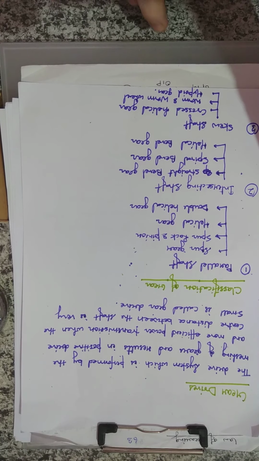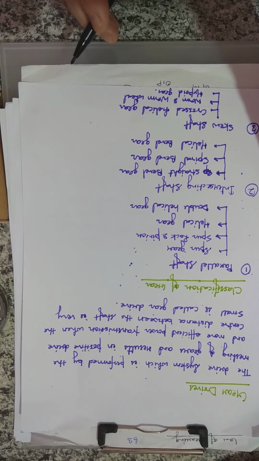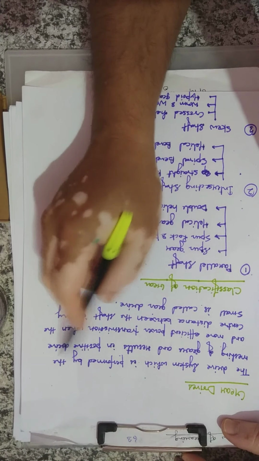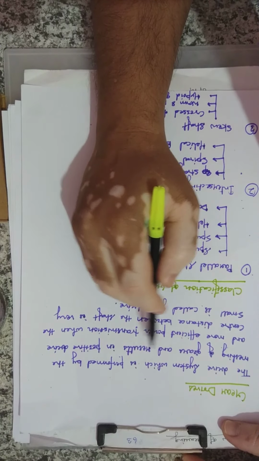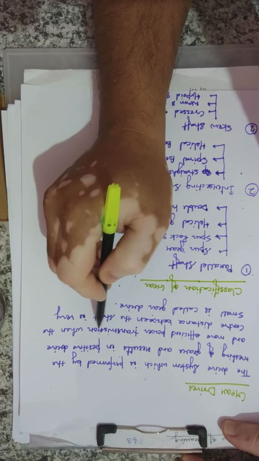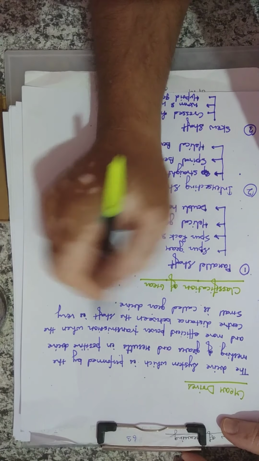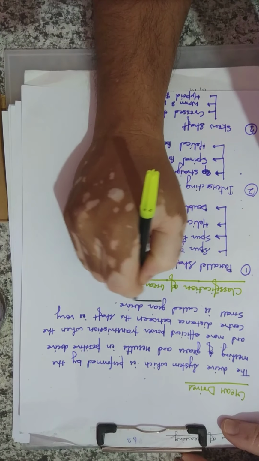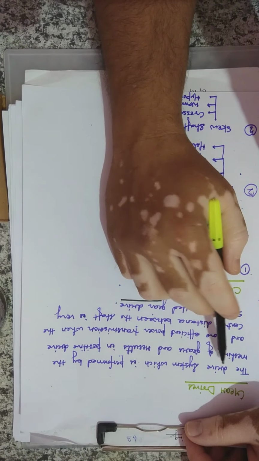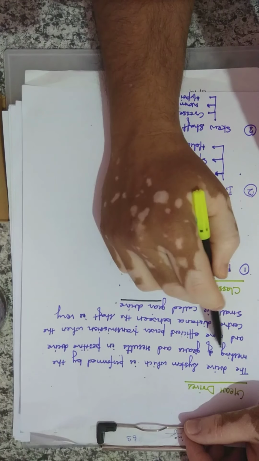Hello, good evening everyone. So today we will discuss gear drive. The drive system which is performed by the meshing of gears, resulting in positive drive and more efficient power transmission when the center distance between the shafts is very small, is called gear drive. So from the definition we can conclude it is the drive system which performs the meshing of gears.